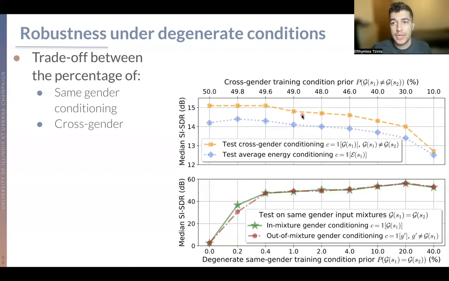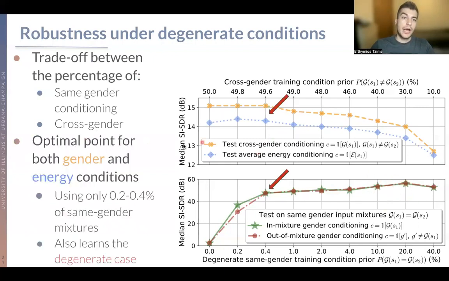And we see that it drops as we increase the sampling prior of sampling a degenerate case. Whereas on the bottom here, we see the opposite, that effectively we become better and better at getting good performance at reconstructing the mixture in this degenerate case. But as you can imagine, this is not ideal, because we don't want to overfit our model in those cases.